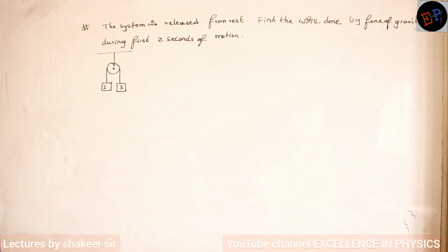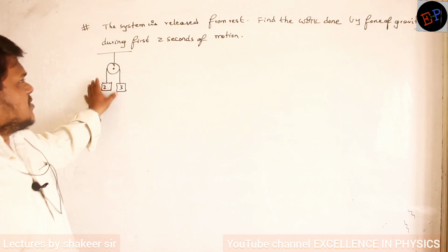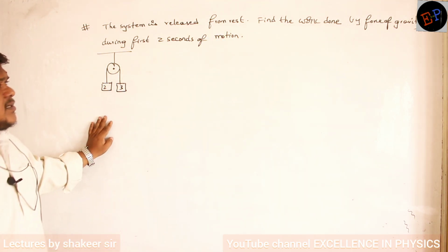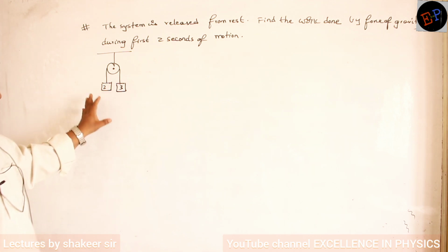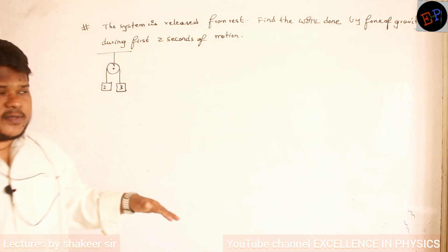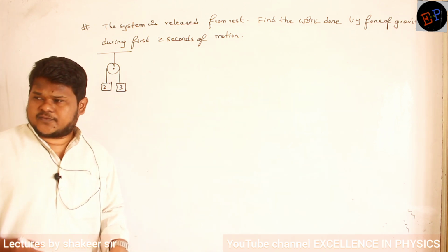So this is the given question. Here this system is released from rest position. Then we are supposed to calculate the work done by the gravitational force during the first 2 seconds of motion. It means when I release this system, in the first 2 seconds, what is the work done by gravitational force?